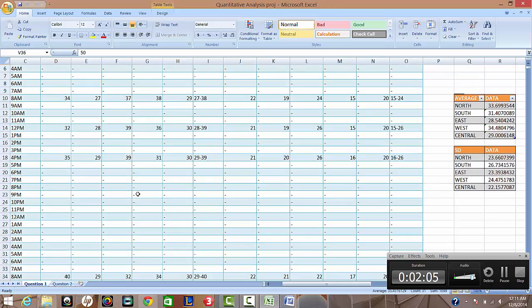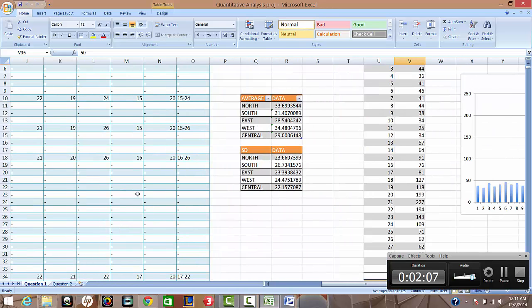From there, I calculated the average PSI in the different regions: north, south, east, west, central, shown here. I infer that the west has the highest average PSI, and thus the west has the worst air quality, as its PSI is the largest over that stretch of 5 months, while the east has the best air quality.